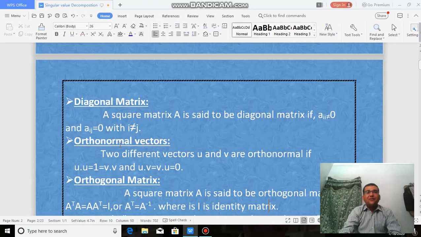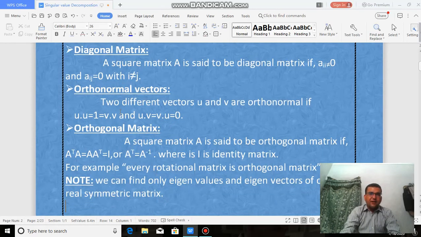What is an orthonormal vector? Two vectors u and v are orthonormal if the dot product of each with itself is equal to 1 and the dot product with the other is equal to 0. It means u dot u is equal to 1, v dot v is equal to 1, and u dot v is equal to 0 and v dot u is equal to 0.